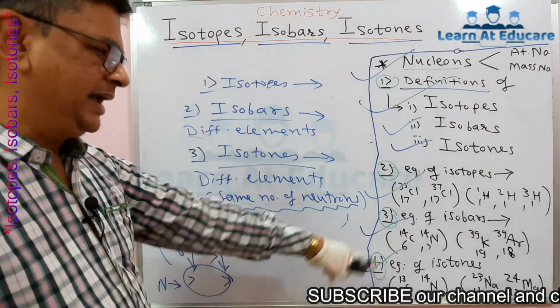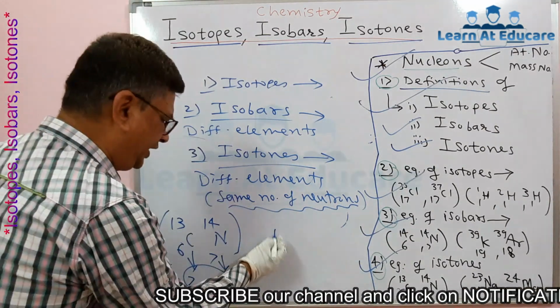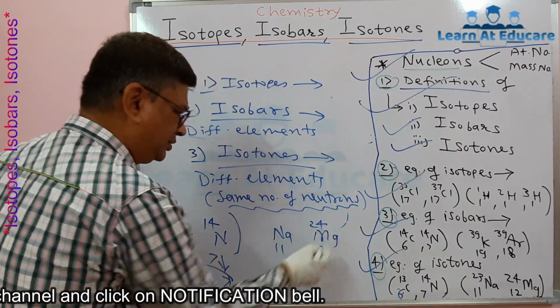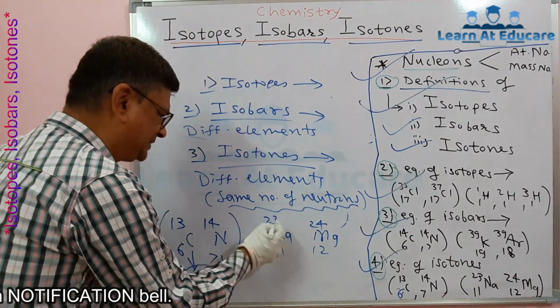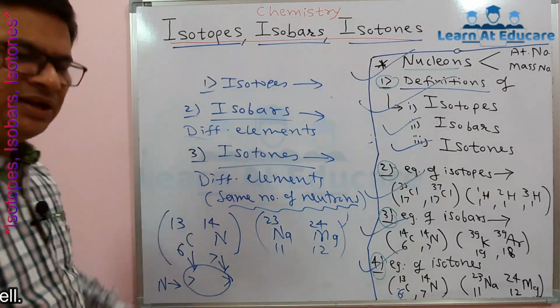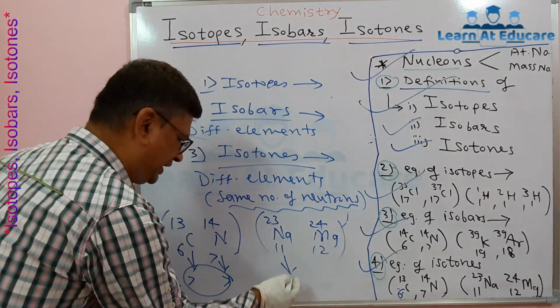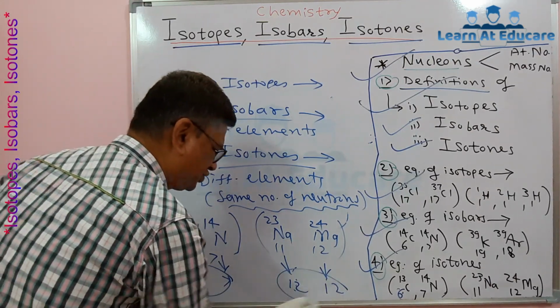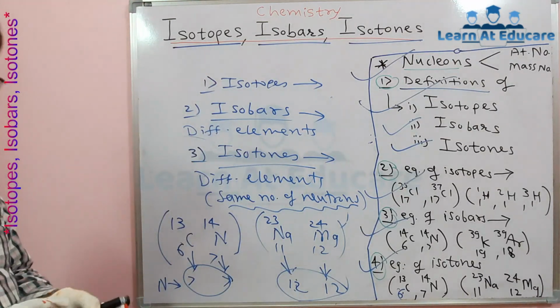Another example is sodium and magnesium. Sodium atomic number 11, magnesium atomic number 12, and sodium has mass number 23, magnesium 24. Can you see, they have the same number of neutrons and that number is 12. So that is isotones.